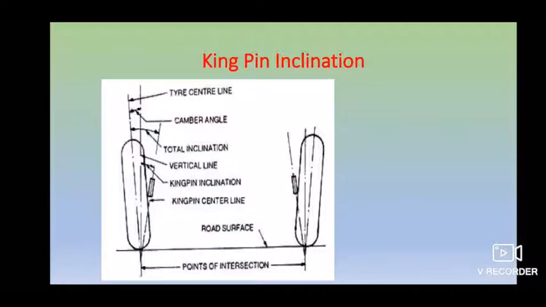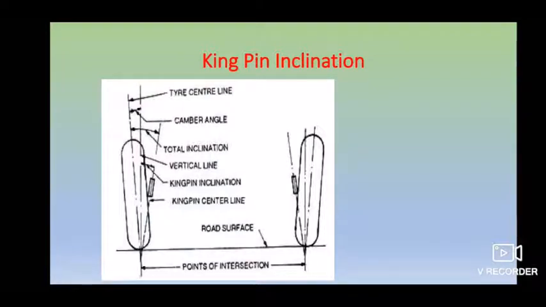Also it reduces your tire wear. It is another important aspect of your kingpin inclination. Usually your kingpin inclination should be about 4 degrees to 8 degrees. That is the range which should be maintained. So what is the effect of your kingpin inclination?